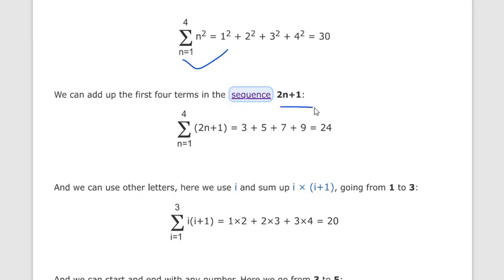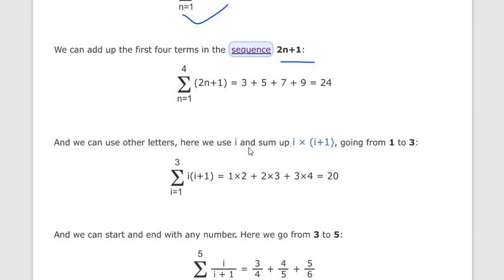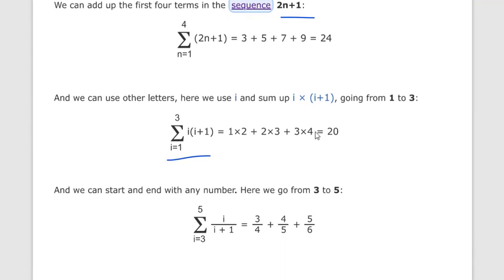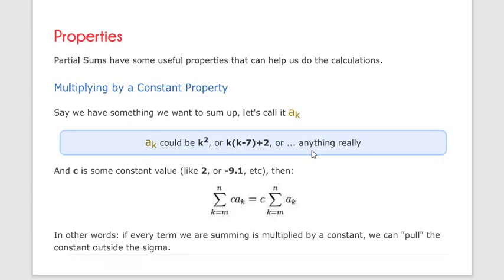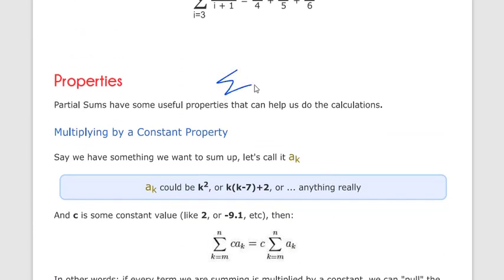We can add the sequence value 2n plus 1, anything you can write. We can get the addition with the help of the sigma function. This is also one of the sequences, i into i plus 1. We can get the first term, second term and third term, and the addition of the first to third term also.